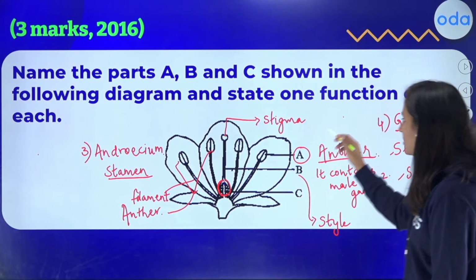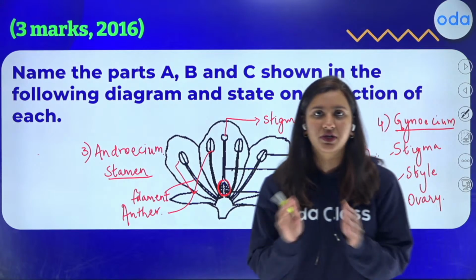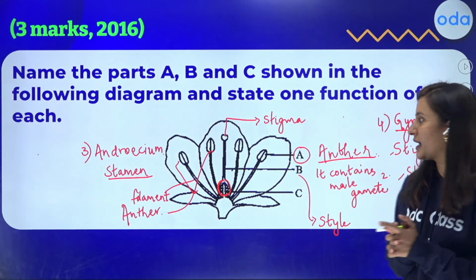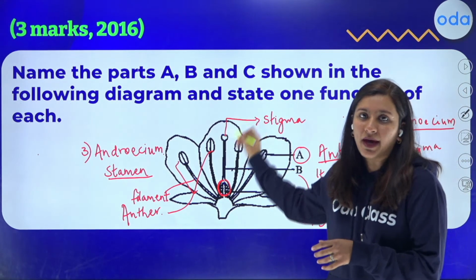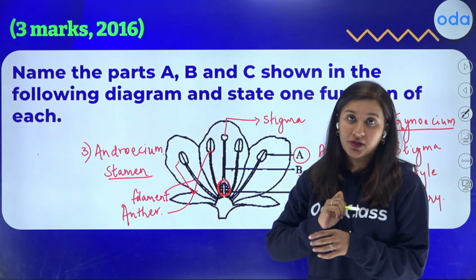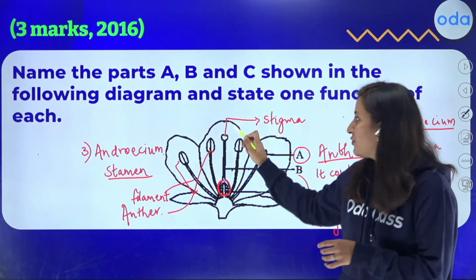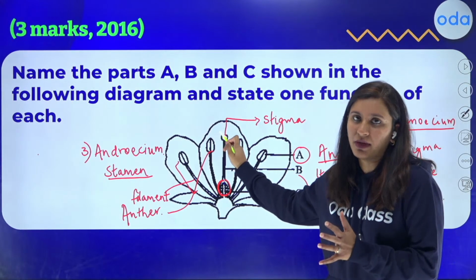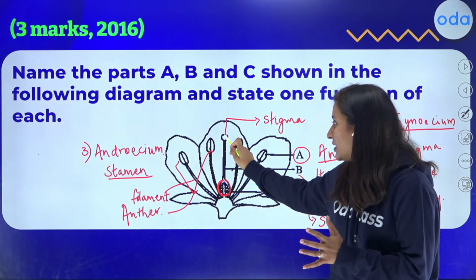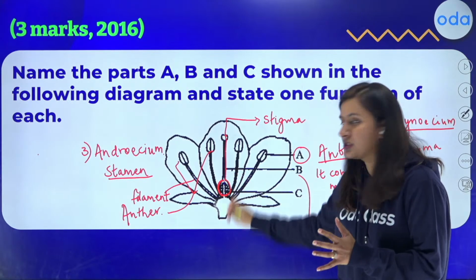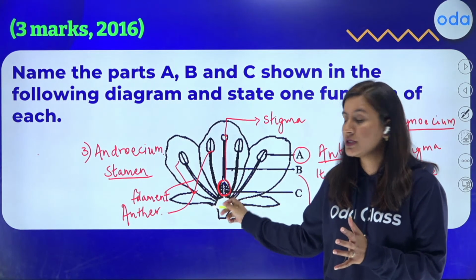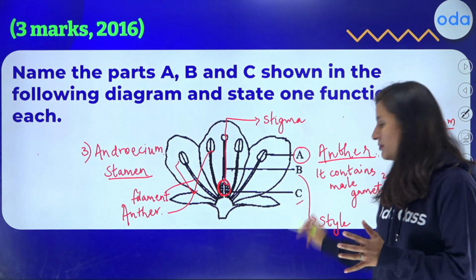Now the question is, what is the function of B? What is the function of style here? The function of style is to help in the passage of the male gamete. The male gamete falls on the stigma, and from here it continues through the style to reach the female gamete, which is present inside C.